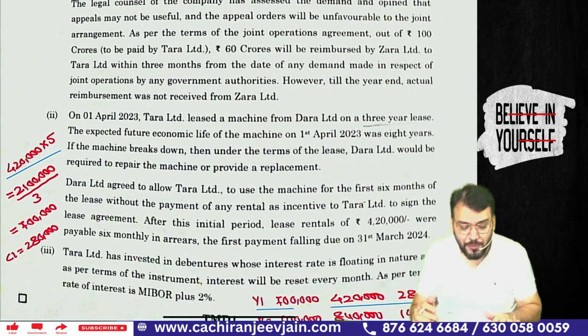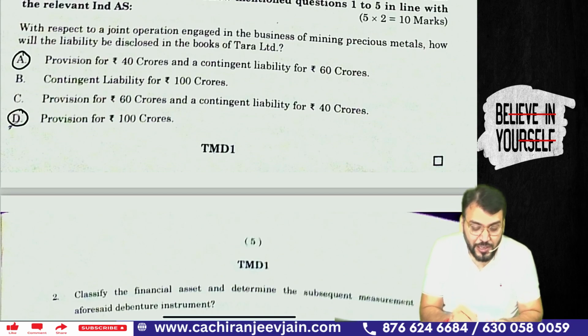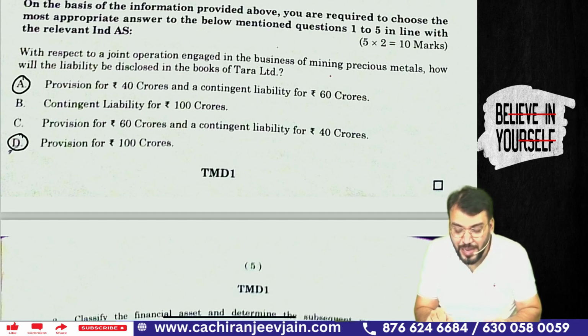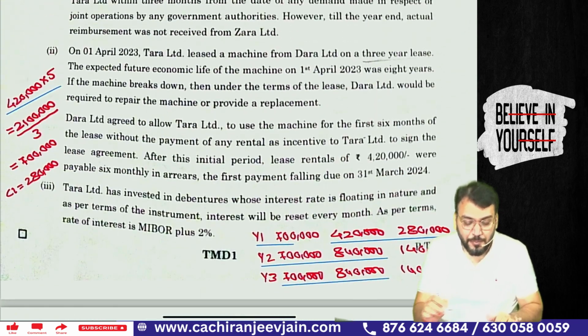So for case study number 1, I will start by reading the questions. First, you can see what they have written: with respect to a joint operation engaged in the business of mining precious metal, how will the liability be disclosed in the books of Tara Limited? This is a question directly from the ICAI resource. Correct?